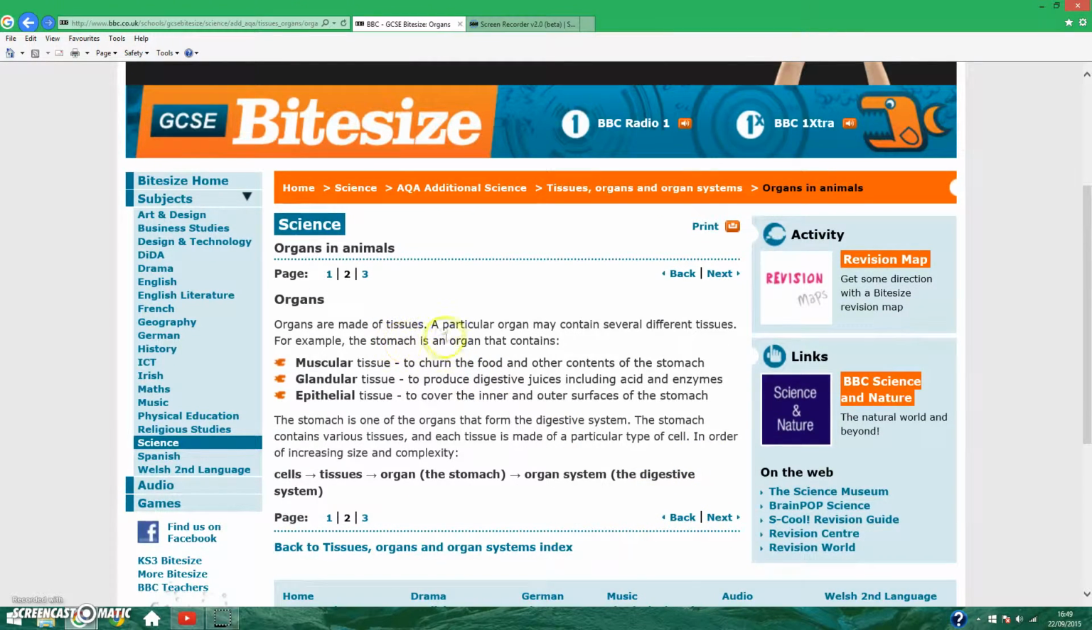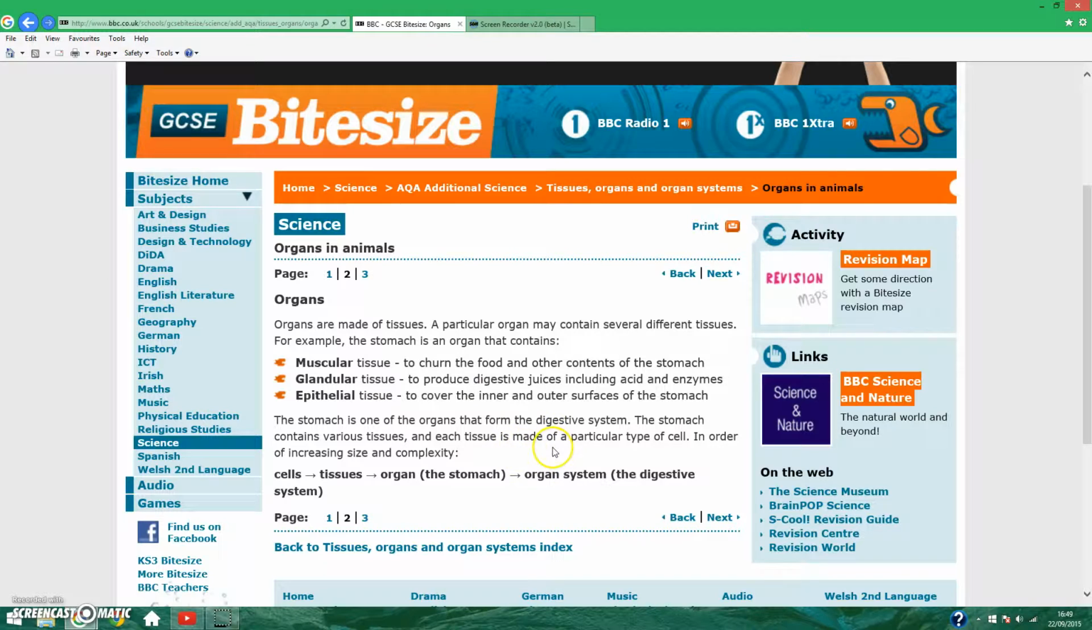Organs are made up of tissues. We already know that a particular organ may contain several different tissues. For example, the stomach is an organ that contains muscular tissue to help the food churn, contracting the muscles and breaking it down more. Glandular tissue produces enzymes and acid to kill bacteria, to break the food down. And epithelial tissue is like skin, and it just covers the inner and outer surfaces of the stomach.